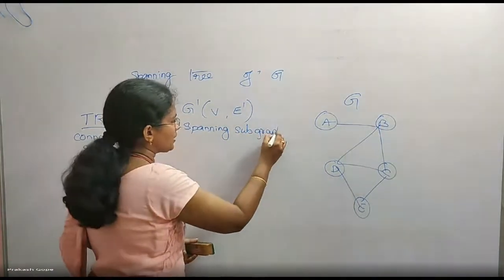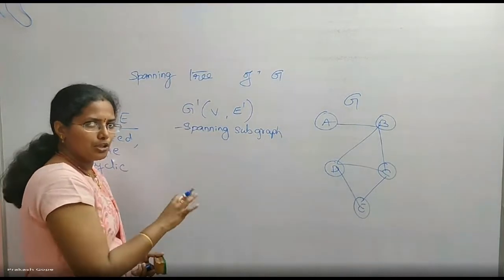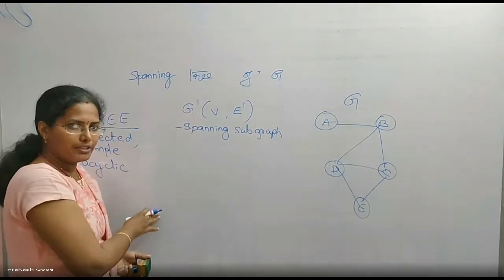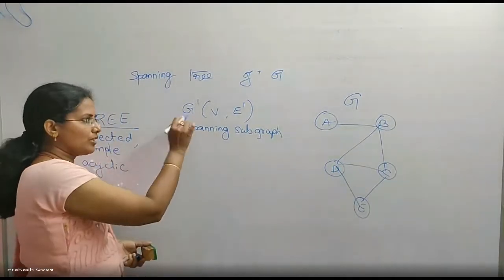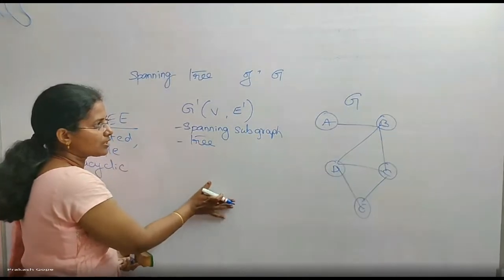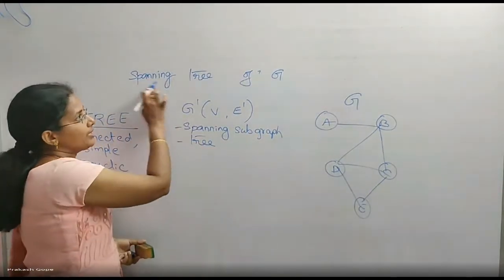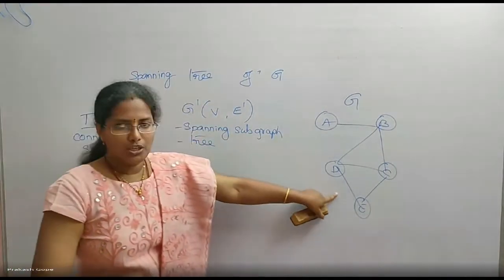You know what is a spanning subgraph, right? You should pick up all the vertices, subset of edges. So that is called a spanning subgraph. So from this graph, I need to pick up all the vertices so that it is a spanning subgraph. Also, it must be a tree. Whatever you are constructing, it should be a tree. Then only we call it as a spanning tree of the original graph.